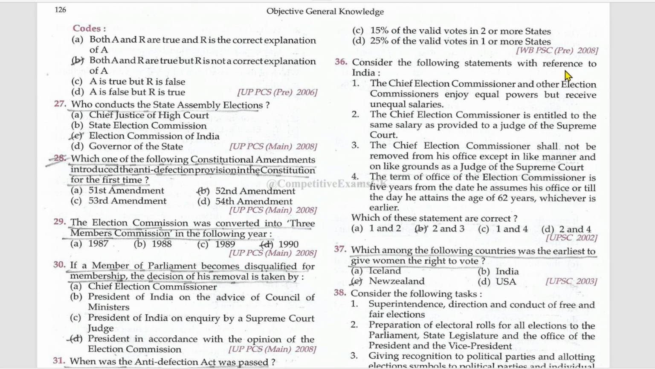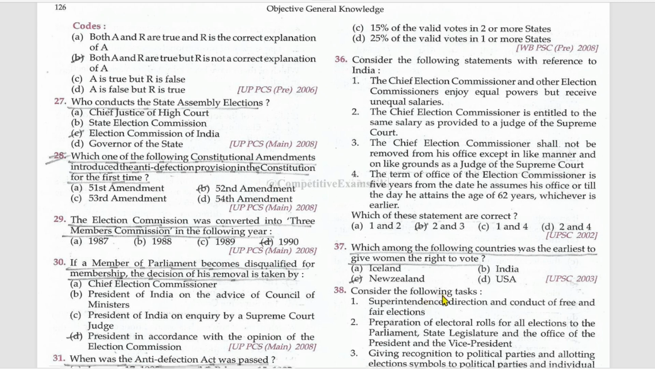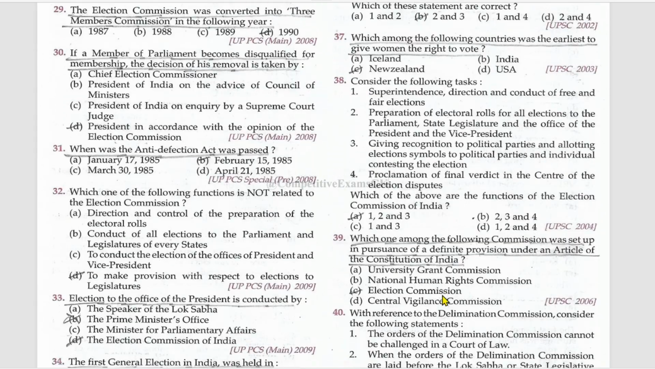Consider the following statements with reference to India. The Chief Election Commissioner is entitled to the same salary as provided to a judge of the Supreme Court. This is true. And the Chief Election Commissioner shall not be removed from his office except in like manner and on like grounds as a judge of the Supreme Court. This is also true. Which among the following countries was the earliest to give women the right to vote? New Zealand.